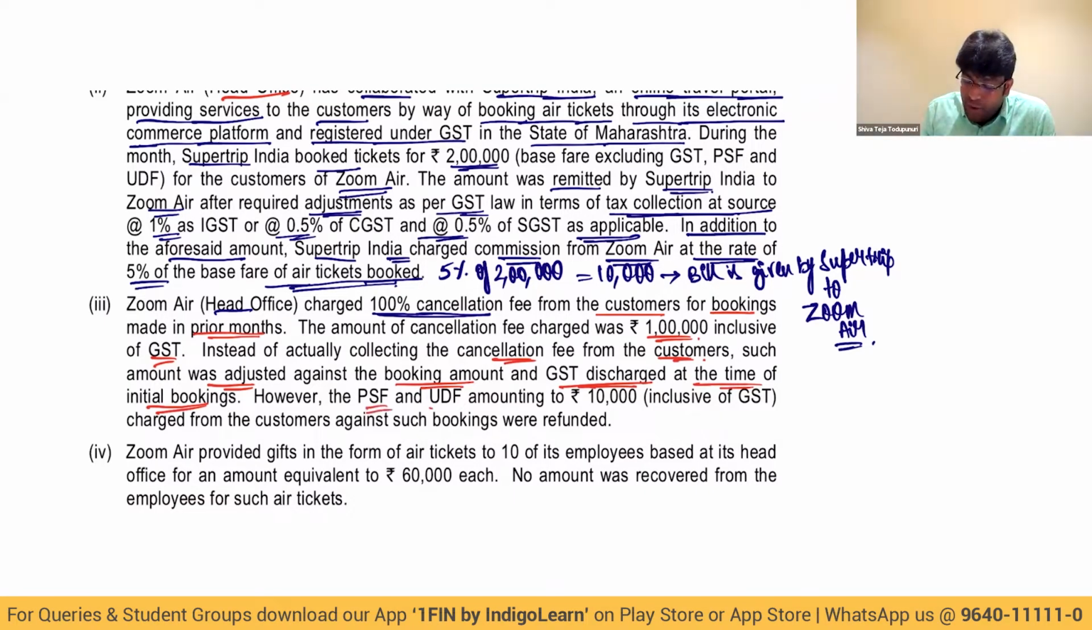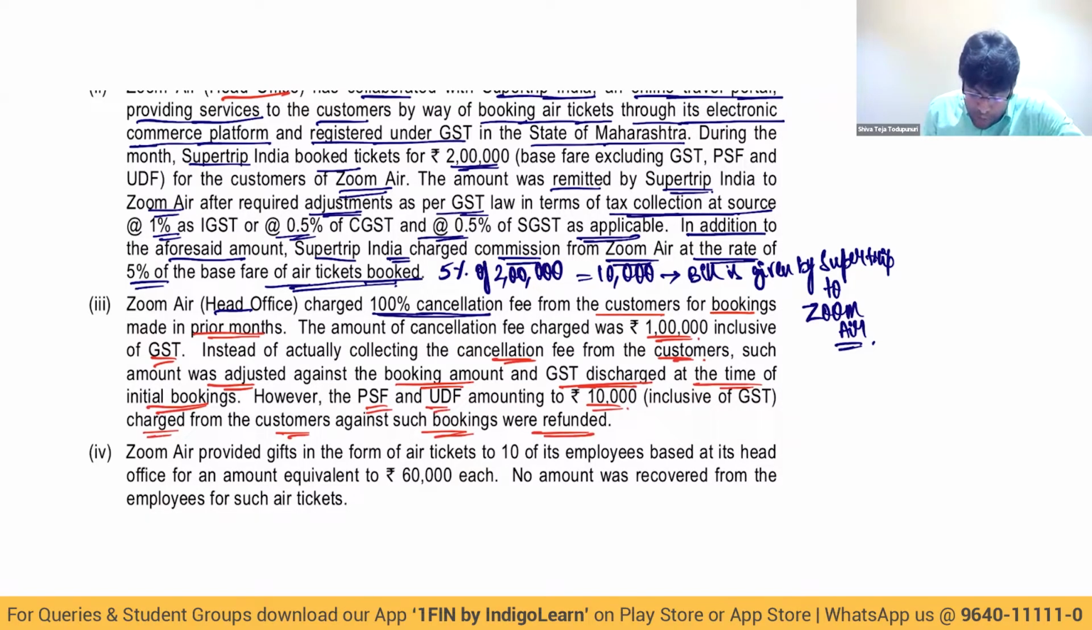However, PSF and UDF amounting to 10,000 charged from the customer against such booking were refunded. So for customers, they did not refund the booking amount, but they refunded PSF and UDF. That much extent of refund has been done.